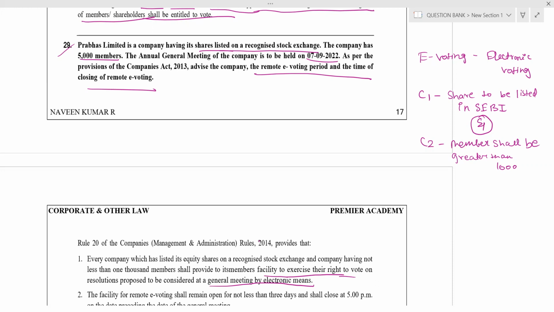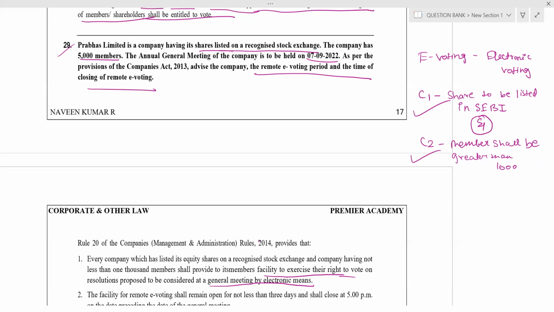Okay, let's see. In the given case, Prabhas Limited is a company having its shares listed on a recognized stock exchange. So first condition satisfied. The company has 5,000 members, that is, members are greater than 1,000. Yes, two conditions satisfied. Hence, Prabhas Limited gives the facility to its members to cast their vote on electronic means. Clear?